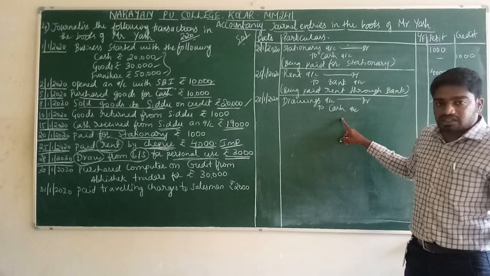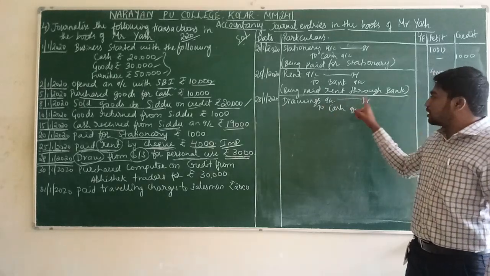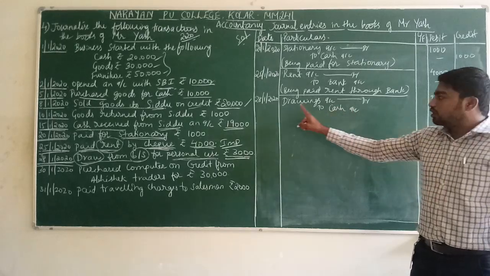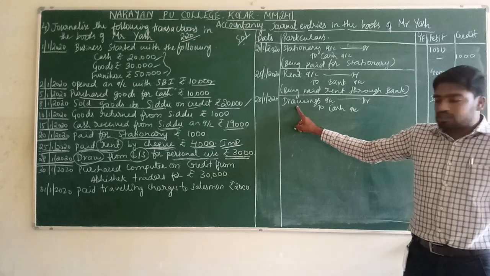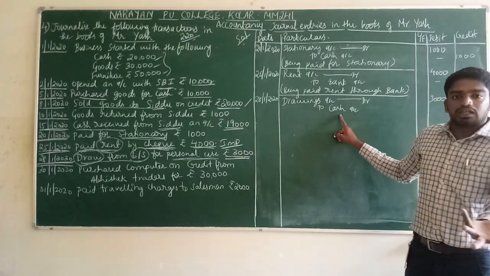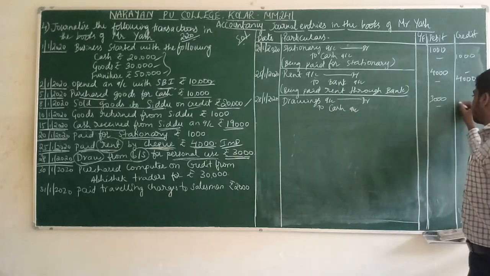What is going out from the business? Cash is going out from the business. So the journal entry will be drawings account debit to cash account. Drawings means Mr. Yash has taken cash from the business for personal use. Cash is going out, so the journal entry will be drawings account debit to cash account.